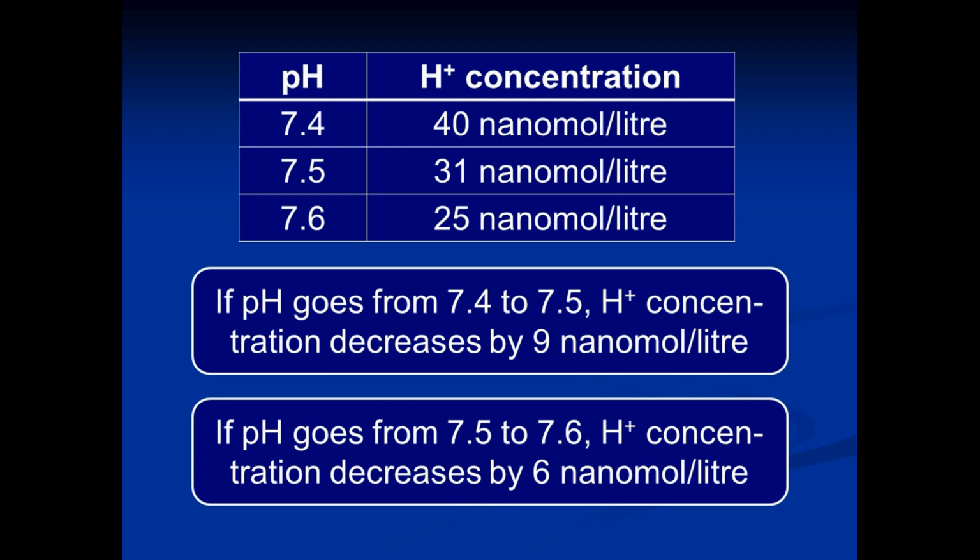So in both cases, the change in pH is 0.1 units, but the change in hydrogen ion concentration is different. And this difference is because the pH scale is not linear. It is a logarithmic scale.